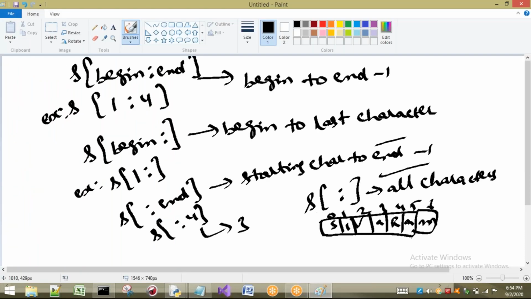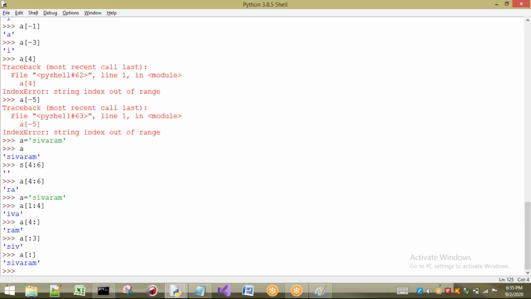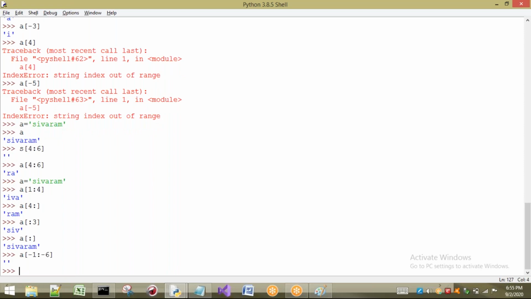Now I will go for negative indexes. The concept is the same, every concept is the same, but I am going for negative indexes. For example, with indexes minus 3, 4, 5, 6, 7, okay. Same concept I will explain. A of, from where to where? Minus 1 to, for example, minus 6 I will take. Enter. What happens? It is going to give me an empty string.